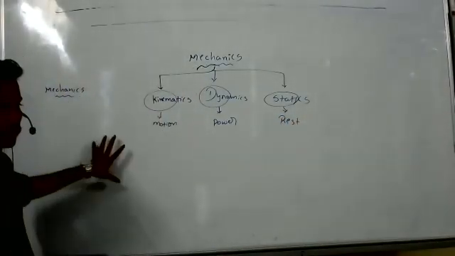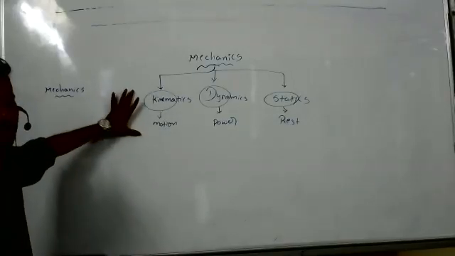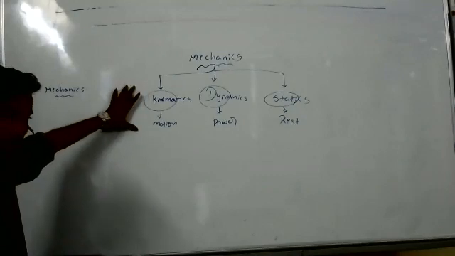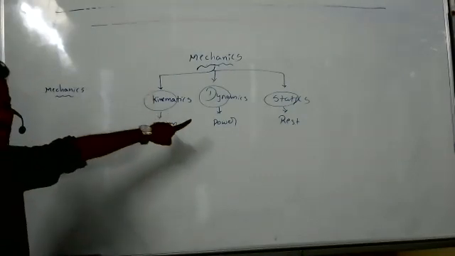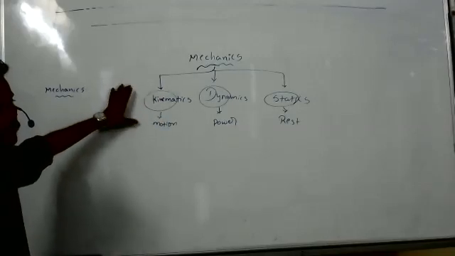So in mechanics, we will discuss about the moving bodies. What we will discuss in kinematics and dynamics, and why we have included rest, let's see one by one.